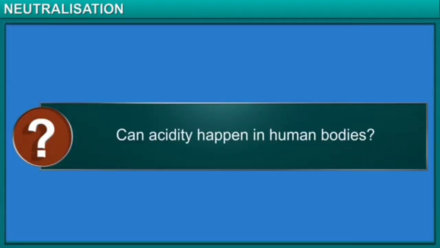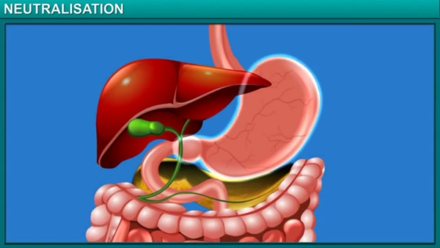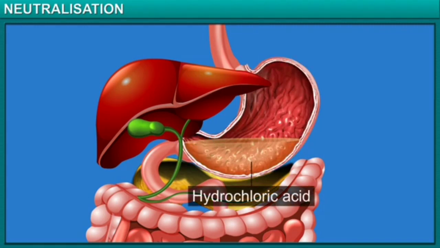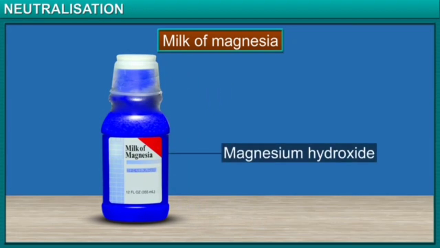Did you know that acidity can happen even in human bodies? Acidity means there is too much acid in the stomach, causing discomfort. We know that our stomach contains hydrochloric acid, which helps in the digestion of food. But when this acid is produced in excess, it causes indigestion. Neutralizing the acid with a base can help improve the situation. An antacid, such as milk of magnesia, contains magnesium hydroxide, which is a base. This can provide relief during acidity.